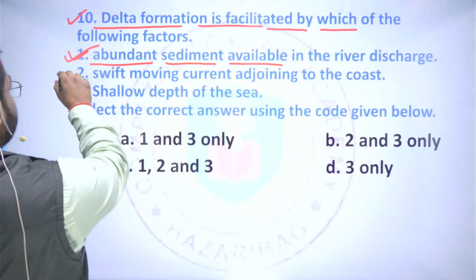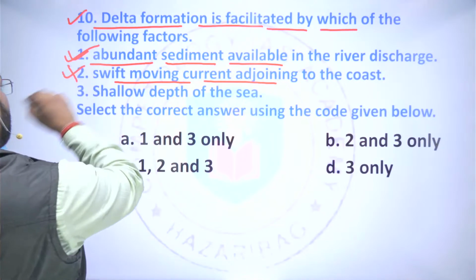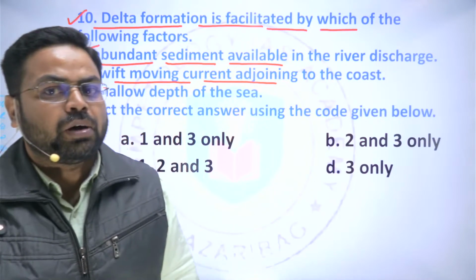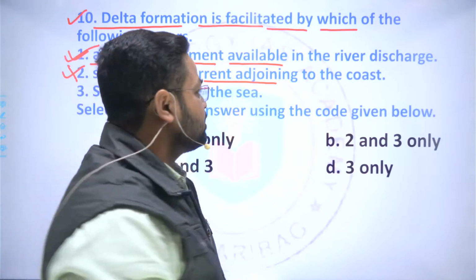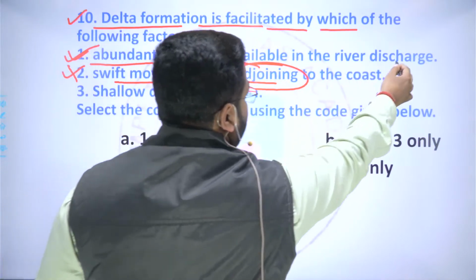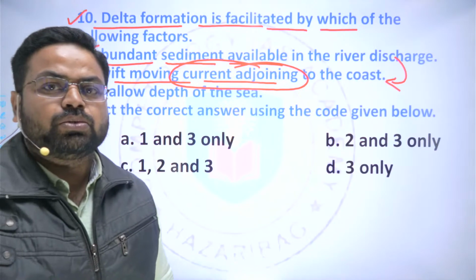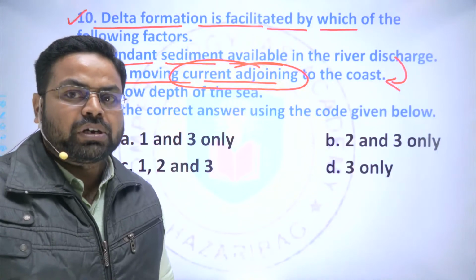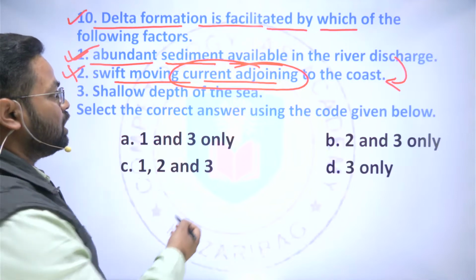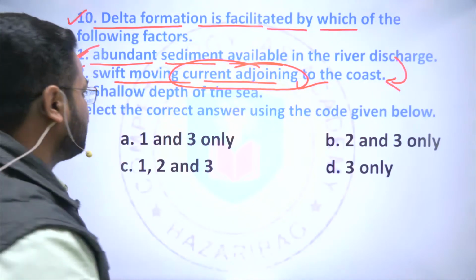Next is swift moving current adjoining to the coast. So this cannot be the correct answer, because if there are swift moving currents adjoining to the coast, then whatever sediments are added to the coastline, to the shallow water body of the sea adjoining the coast, will be washed away and there will be no build up of delta. So this cannot be the correct statement.